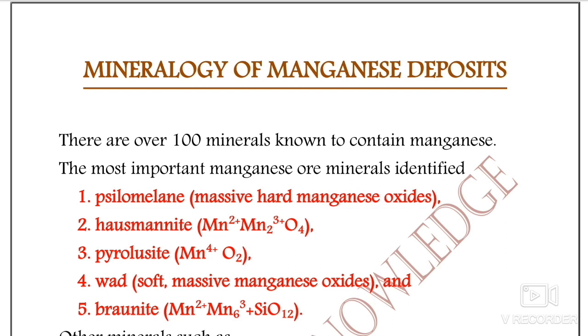This video consists of two parts. In the first video, we will talk about the mineralogy of the manganese deposits and their classification. In the second video, we will discuss in detail the distribution and occurrence of manganese deposits in the Indian craton, or Indian subcontinent, or we can say the Indian peninsula.